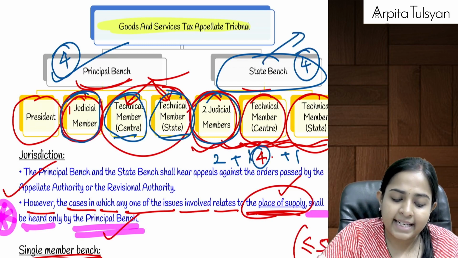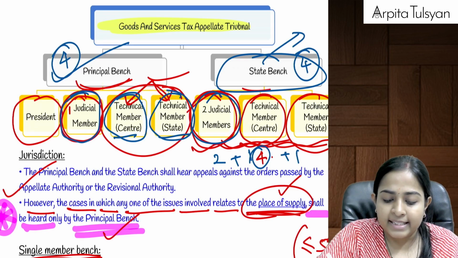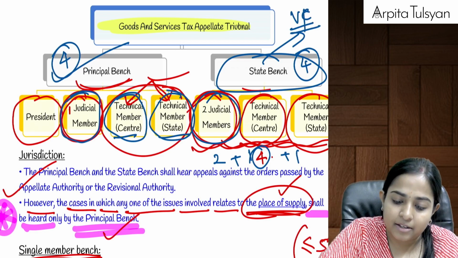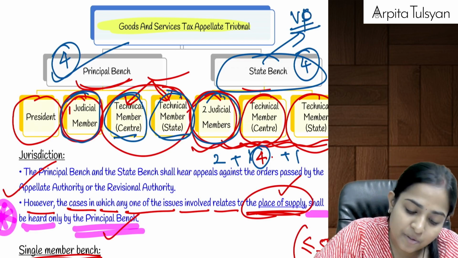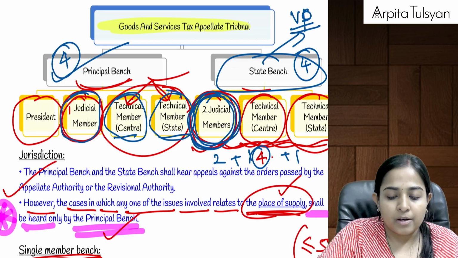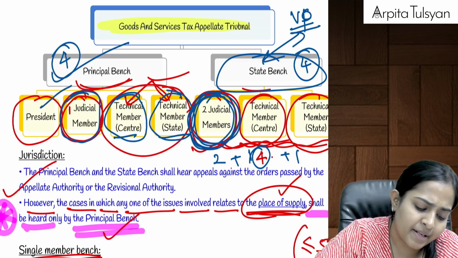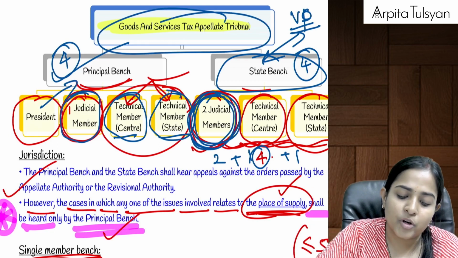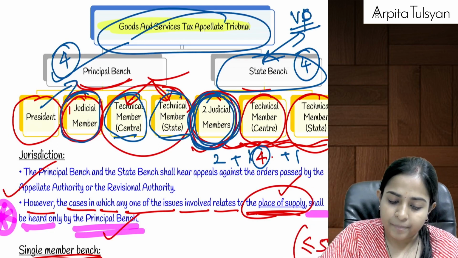In state there is no president. There will be a person called vice president, who will be the senior most member out of these 2 judicial members. So he is going to look after the state bench, and the president is going to look after the principal as well as the state bench. This is how your GSTAT is formed. Are you clear with this?